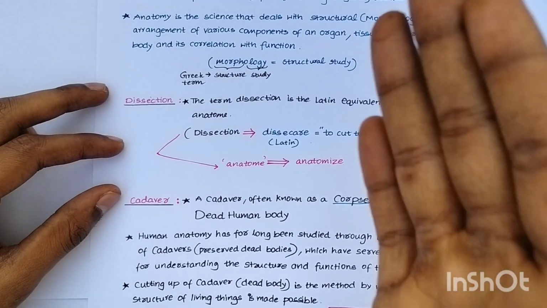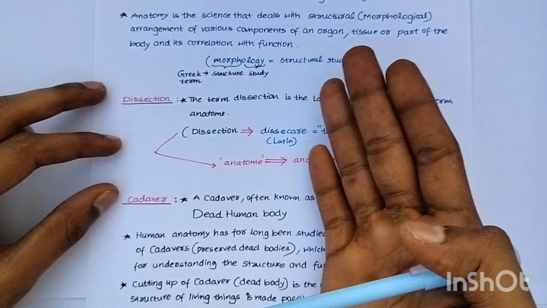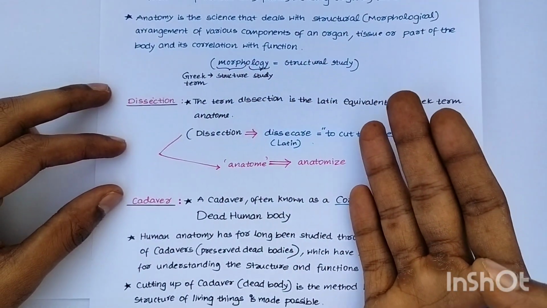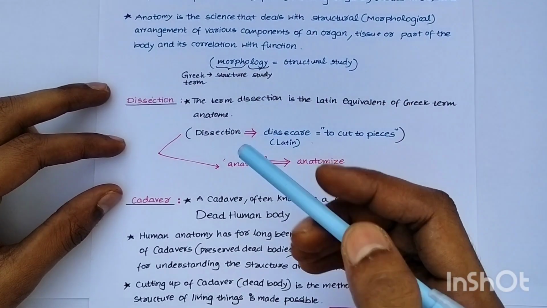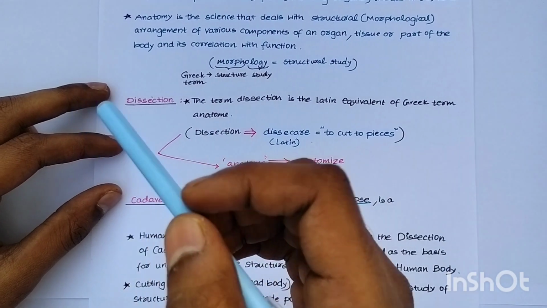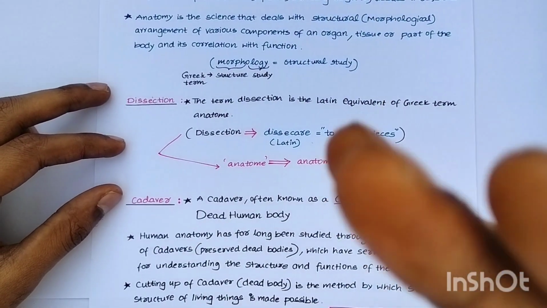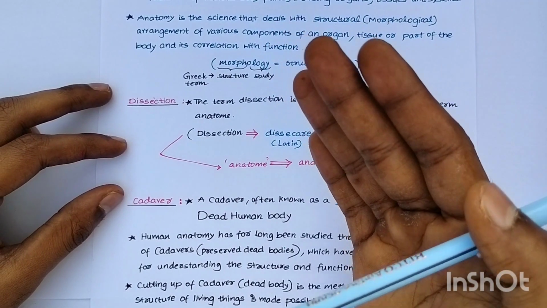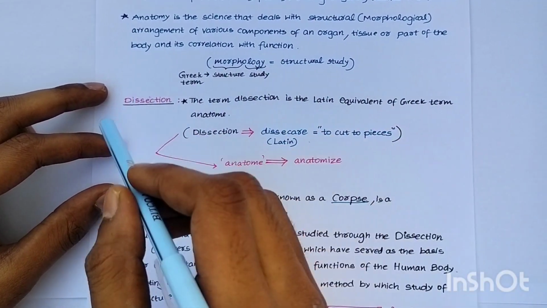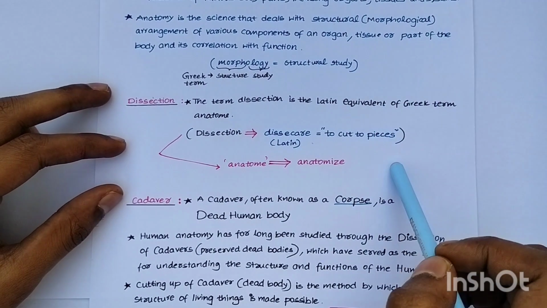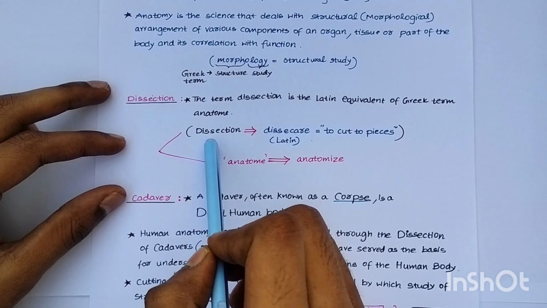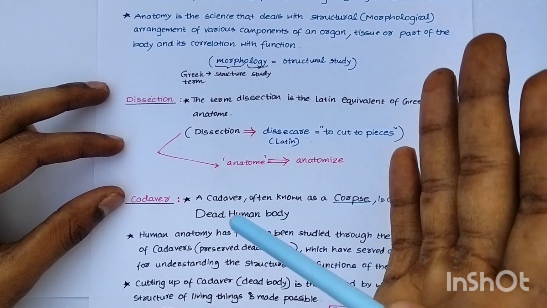They cut them into pieces and studied. Region-wise or system-wise, they cut the dead body and studied thoroughly. And they described what they encountered, what new things they found. So they made it into scriptures. So dissection is to cut to pieces to study anatomy.